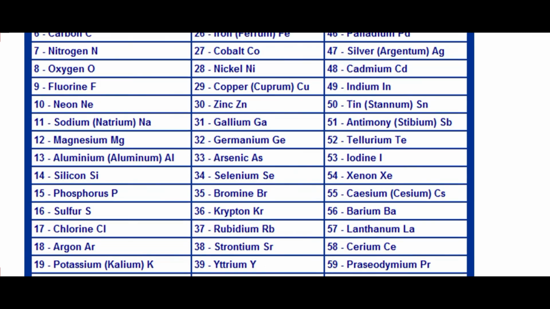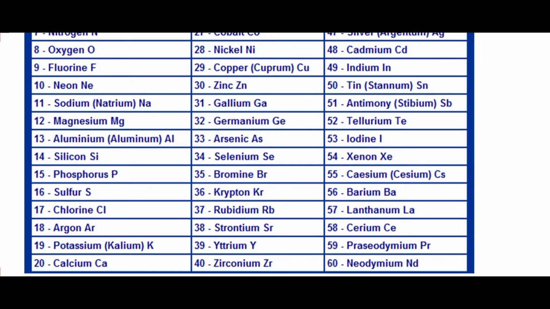And 14 number element is silicon, and its symbol is Si. 15 number element is phosphorus, and its symbol is P. And 16 number element is sulfur, and its symbol is S. And 17 number element is chlorine, and its symbol is Cl. 18 number element is argon, and its symbol is Ar.